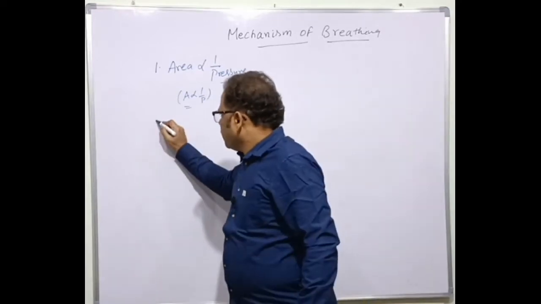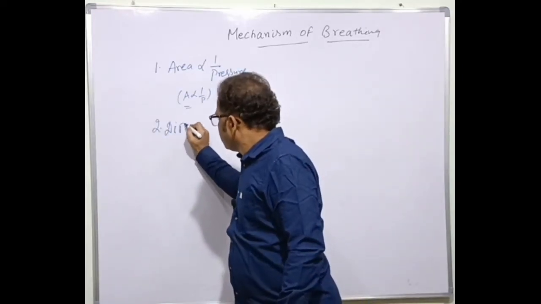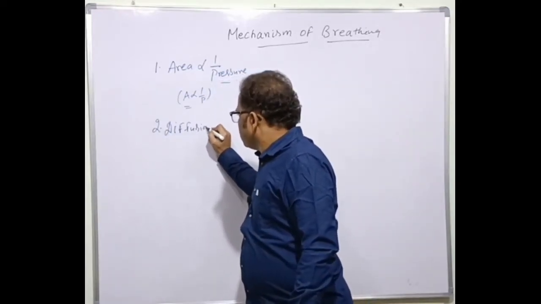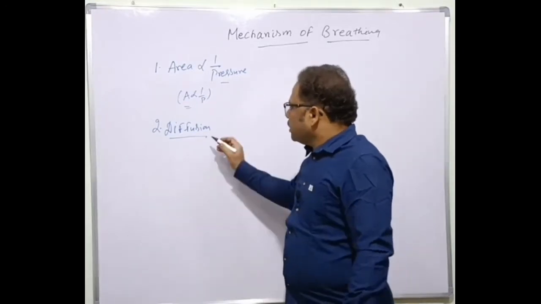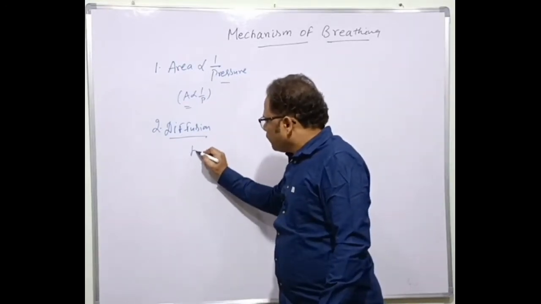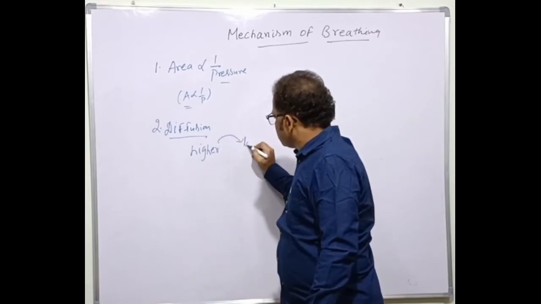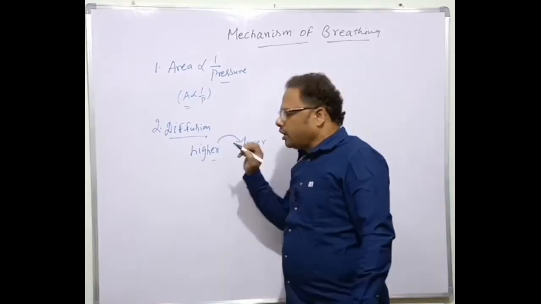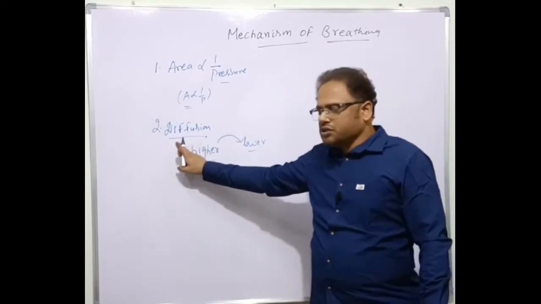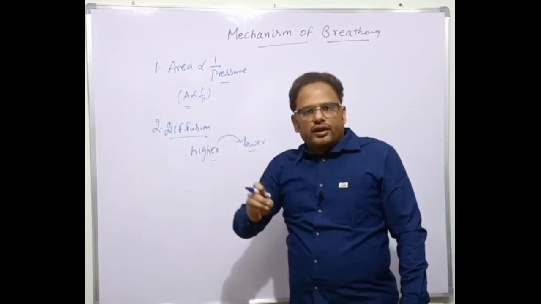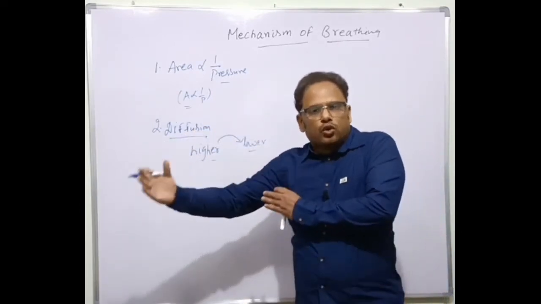Number 2, diffusion. What is diffusion? Any gas moves from the region of higher concentration to the lower concentration. When you spray deodorant or perfume, it goes to the neighboring room. Why?